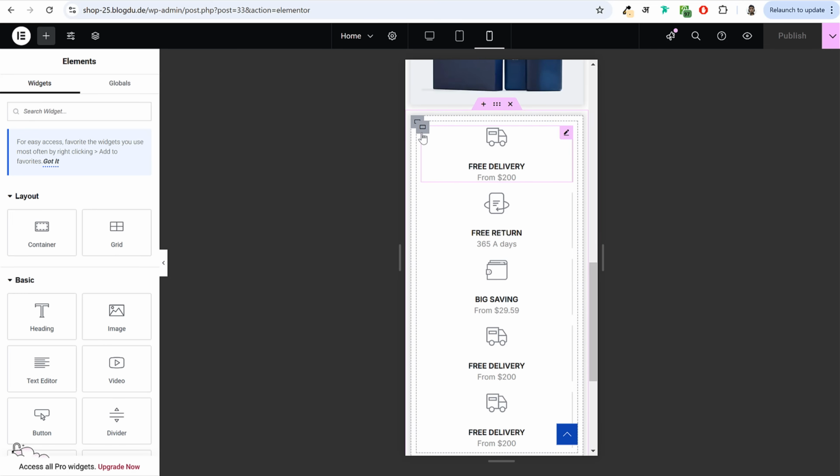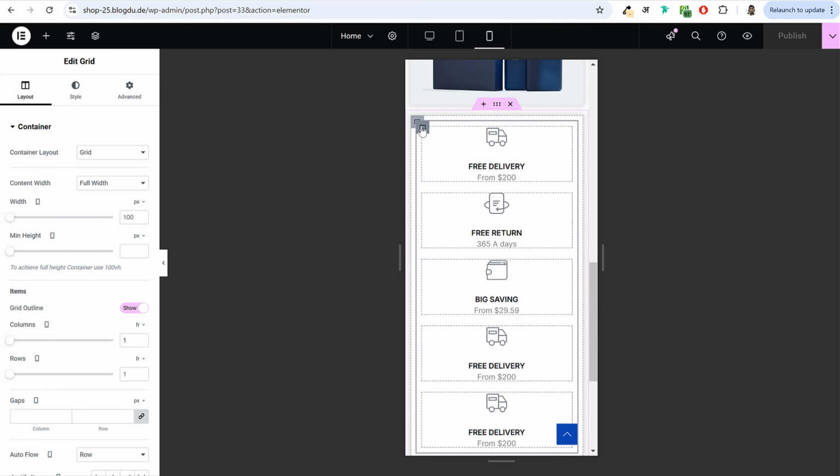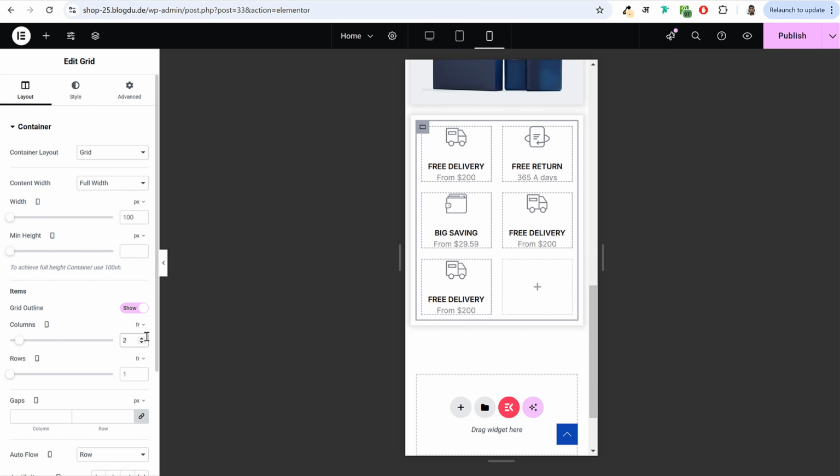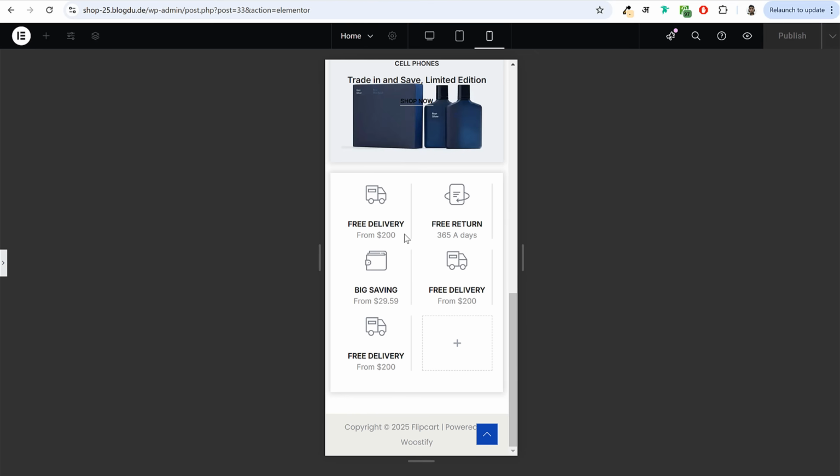This is very simple. So we'll click on this edit container in inner container, and we'll increase the column to 2 columns for mobile phone. Okay, this is how it will look like.